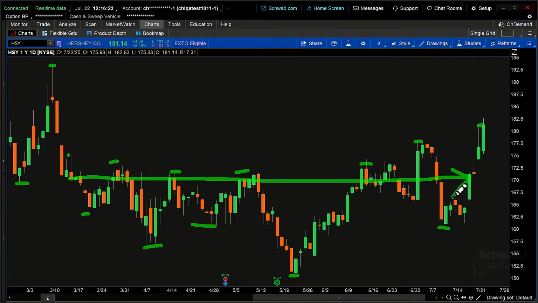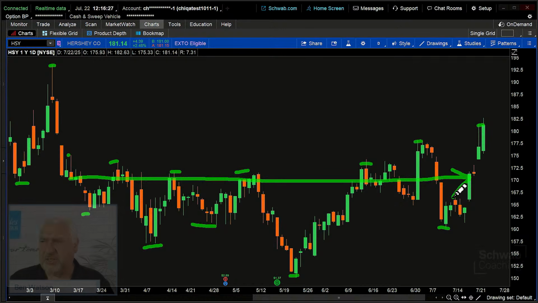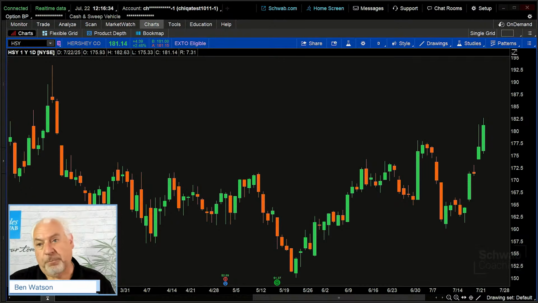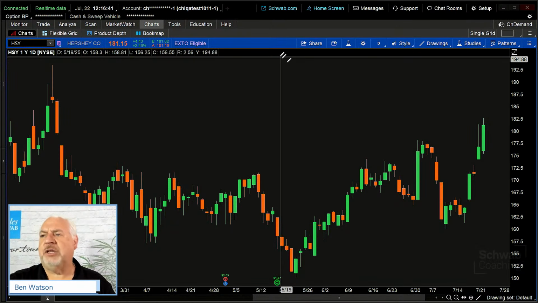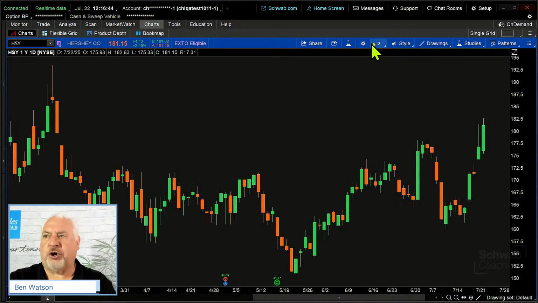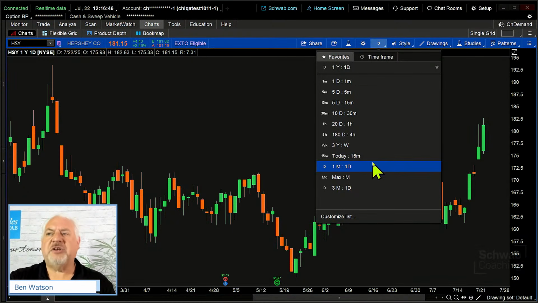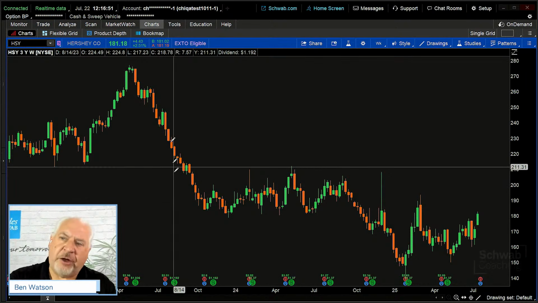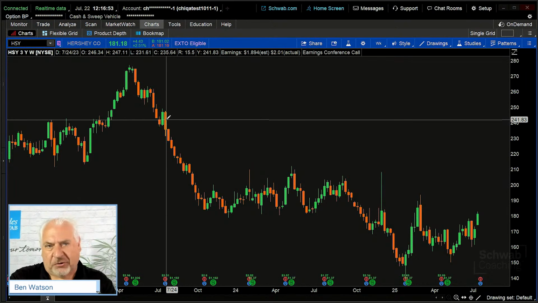Now, here's the thing to think about. This is a one-day chart, right? And one of the great things, and we've talked a little bit about this with technical analysis, is that technical analysis and the components of technical analysis are portable or fungible across different time frames. So this is a one-year daily chart. Let's change the time frame of this chart to a longer term chart. Let's go out, say for instance, to a 3-year weekly chart. And in a 3-year weekly chart, now each one of these candles represents 1 week of trading.